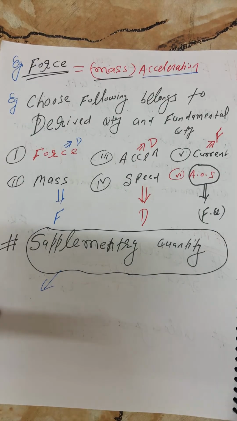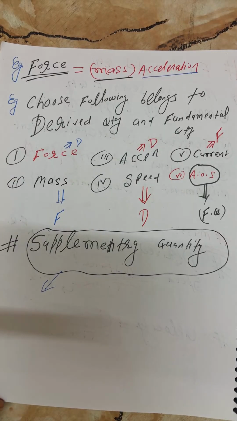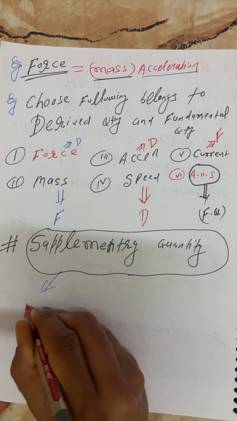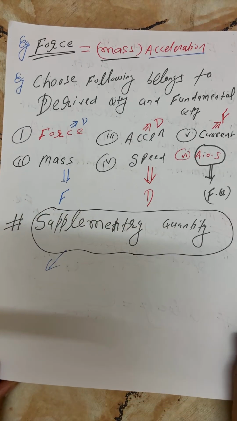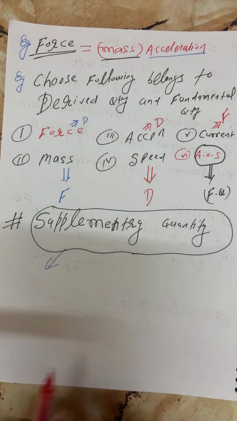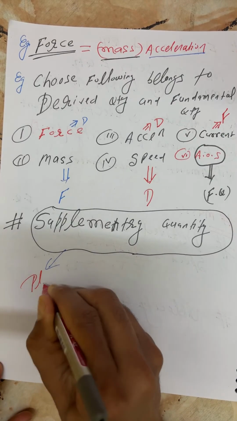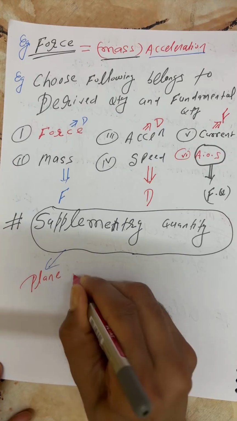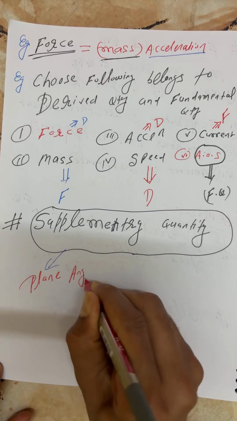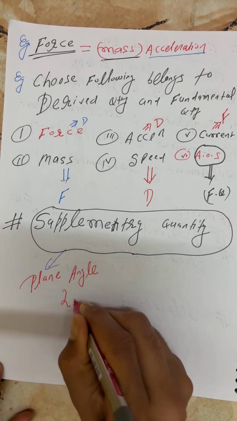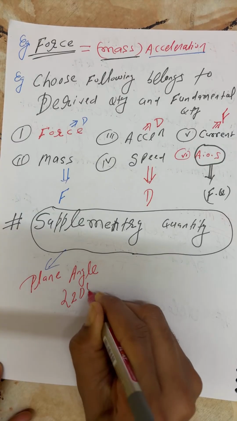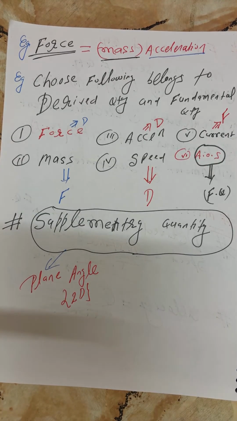The first one is plane angle, which is defined only for two-dimensional.